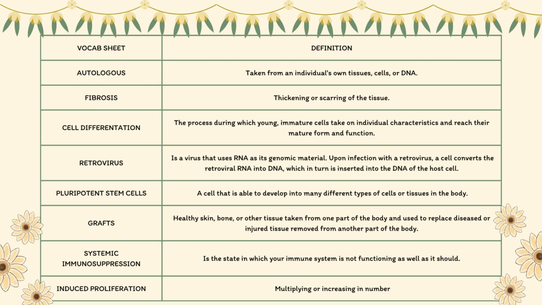A pluripotent stem cell is a cell that is able to develop into many different types of cells or tissues in the body. Grafts are healthy skin, bone, or other tissue taken from one part of the body and used to replace diseased or injured tissue removed from another part of the body. Systemic immunosuppression is the state in which your immune system is not functioning as well as it should. Induced proliferation is multiplying or increasing in number.